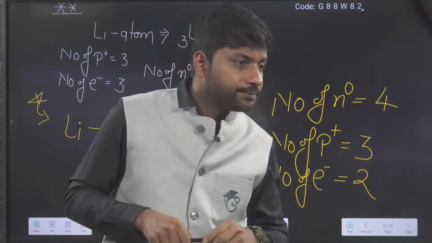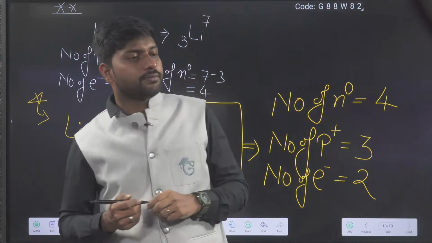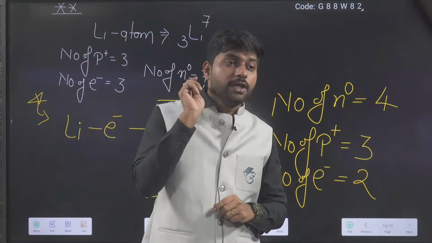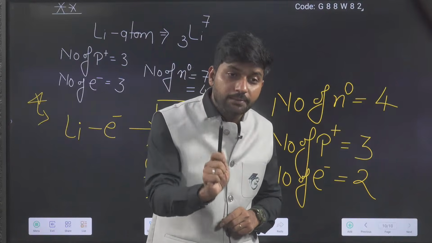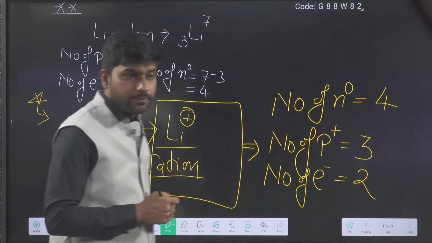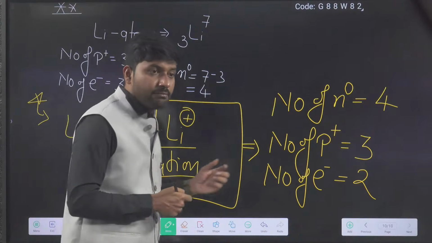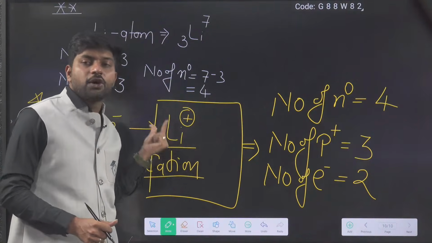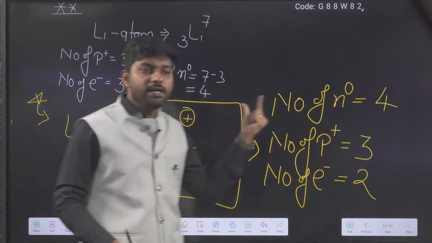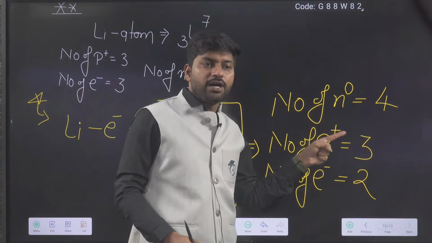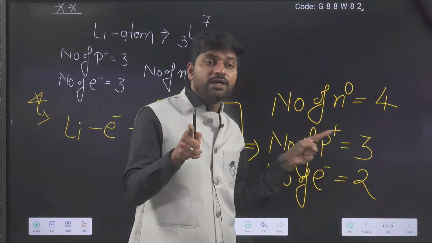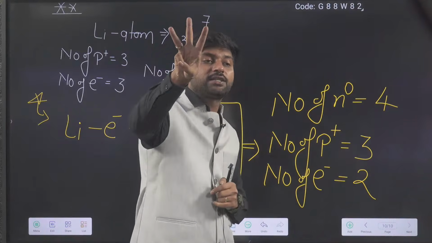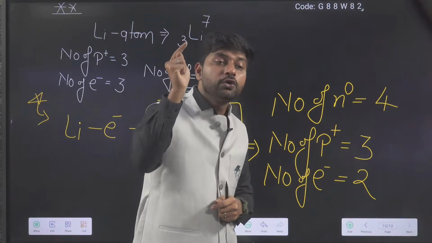Very good. Not proton, not neutron. They will remain same. But now what is the current situation? Current situation is one proton more than its number of electrons. So that third statement will also become true.